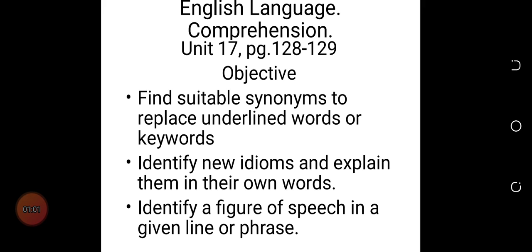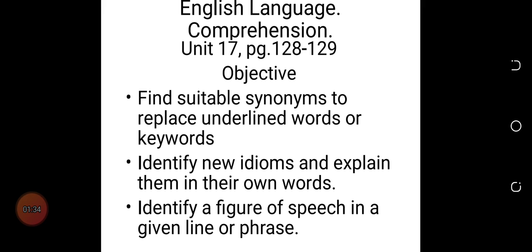So I'm going to take you through comprehension, and we are using the passage on page 128 and 129. That is unit 17. Unit 17, page 128 and 129. And we are going to look at the passage entitled Obey the Rules of Your Community.